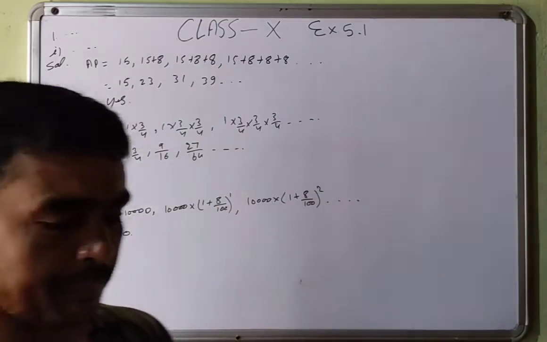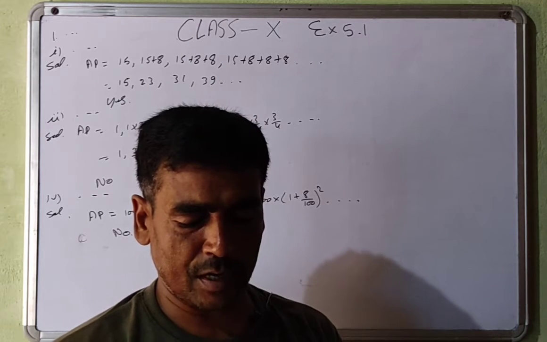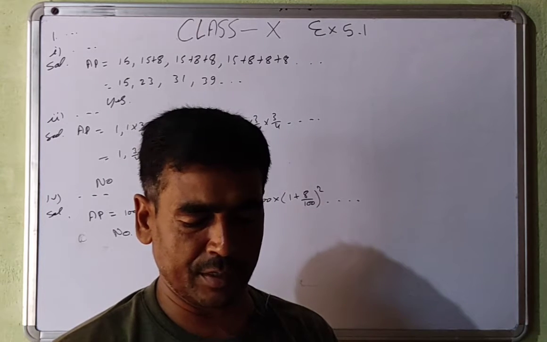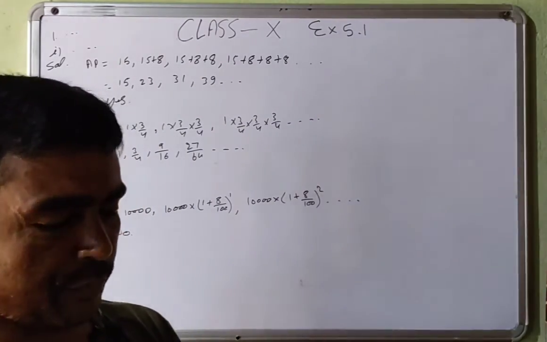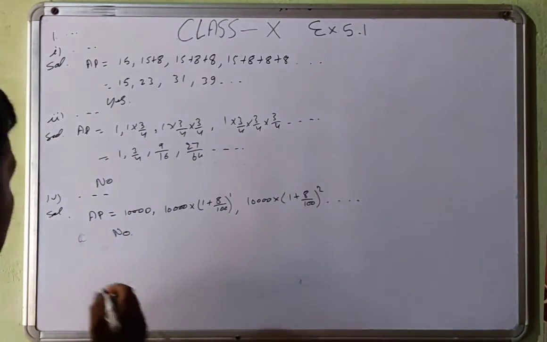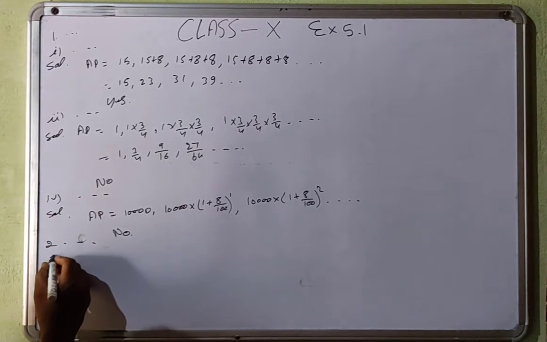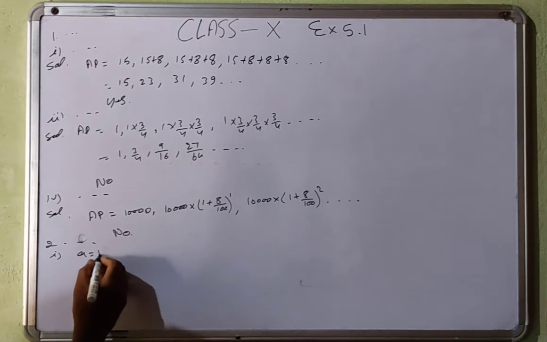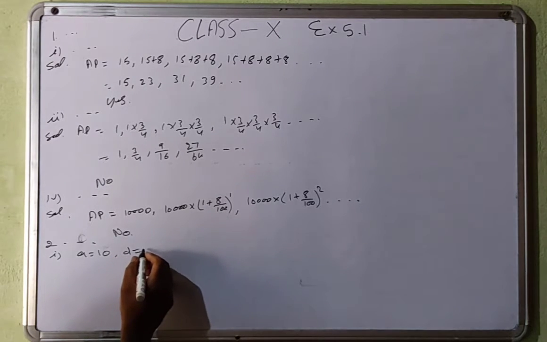Second question: write the first 4 terms of an AP when the first term A and common difference D are given as follows. So the second question, first part: A is equal to 10, D is also equal to 10.